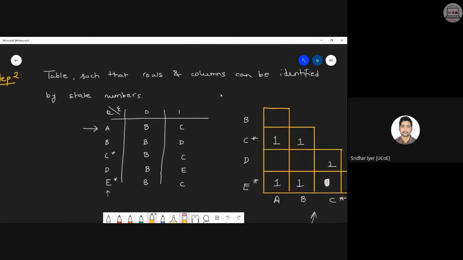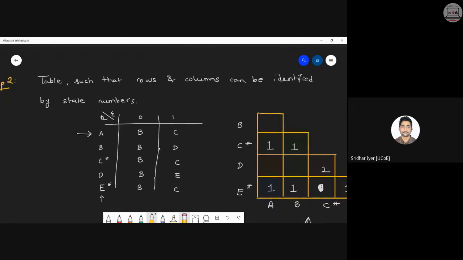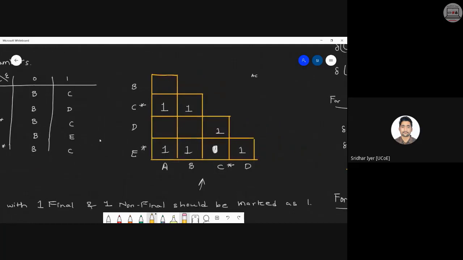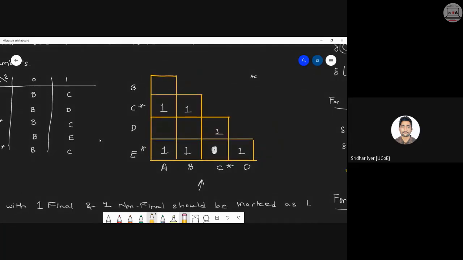What about step number two? Step number two is very simple. Whatever five states you're having, you have to convert that into a table, which we are used to, right? So this is the table which corresponds to all those five states. Now, step number three is very simple. You need to create a box-like structure. That is why it's called a box method.